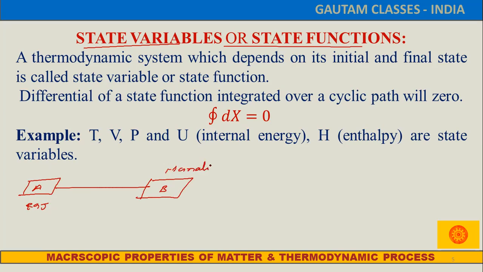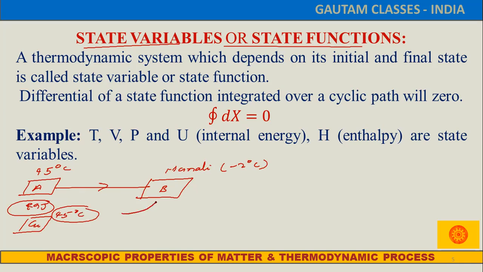Manali. You know that nowadays the Manali temperature is around minus 2 degrees Celsius, and the Rajasthan temperature is around 45 degrees Celsius. So if person A moves from Rajasthan to Manali carrying a copper box, the copper box temperature is 45 degrees Celsius in Rajasthan.